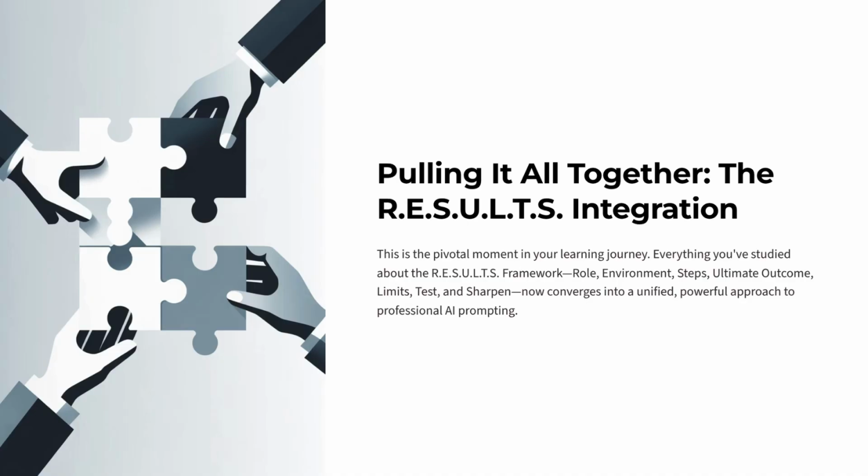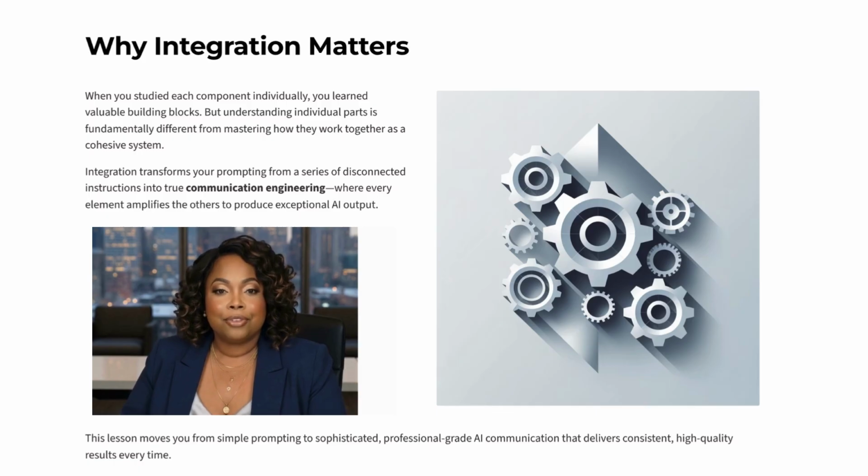Integration is what transforms prompting from simple directives into professional communication engineering that consistently produces exceptional AI output. Studying each element of the framework individually gives you strong building blocks. But mastering how they work together as a cohesive system is an entirely different level of skill.